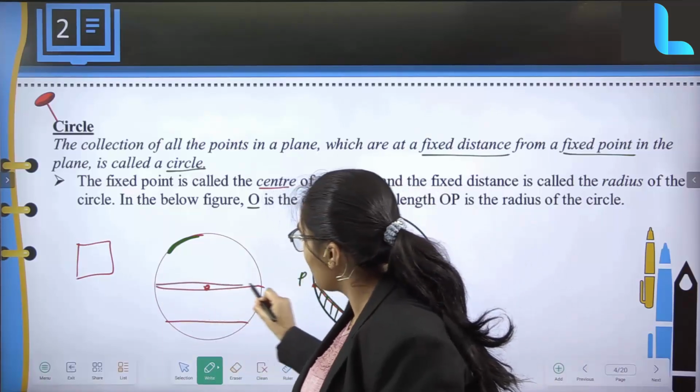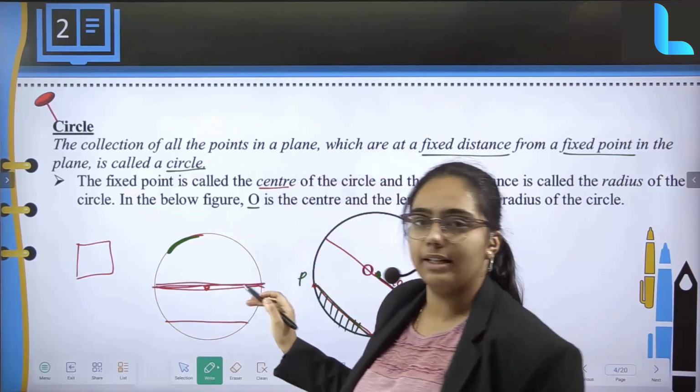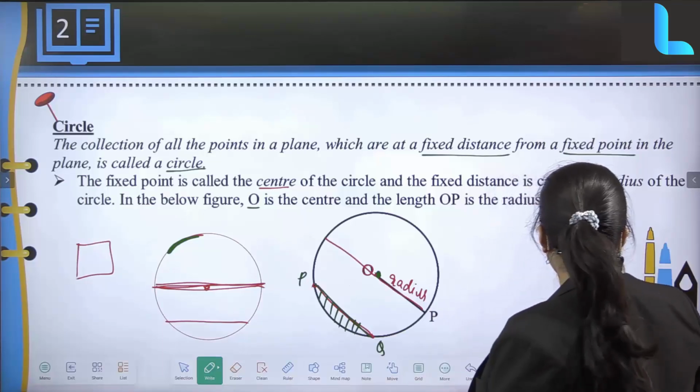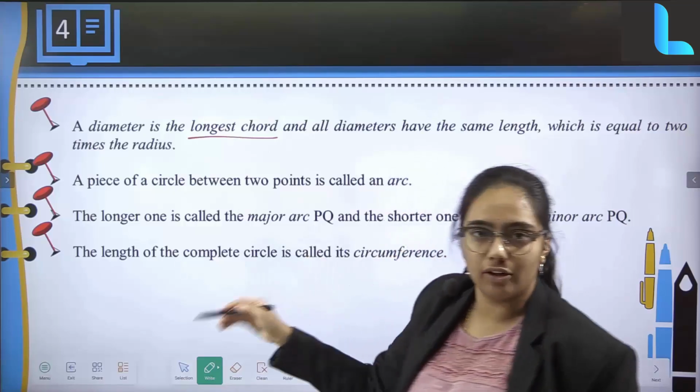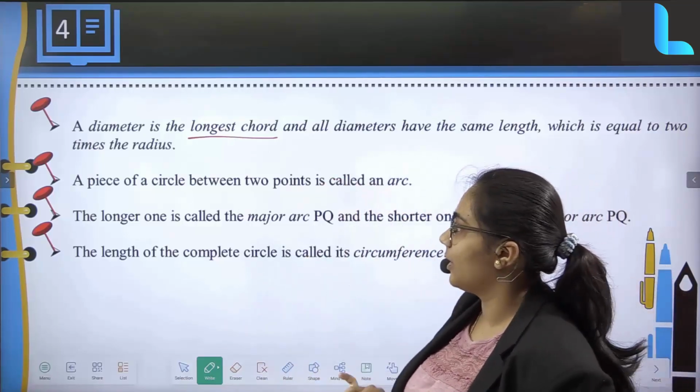See, the highest possible, the maximum line which is going to be there, that is going to be your diameter basically. Next thing, the diameter is the longest chord, which I just told you through an example. That is what is mentioned.